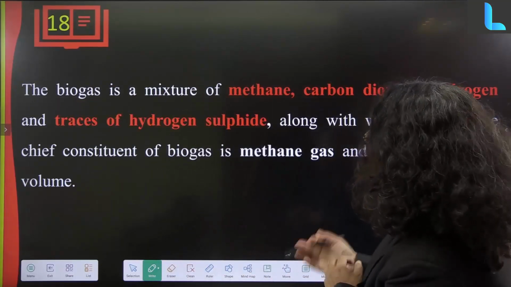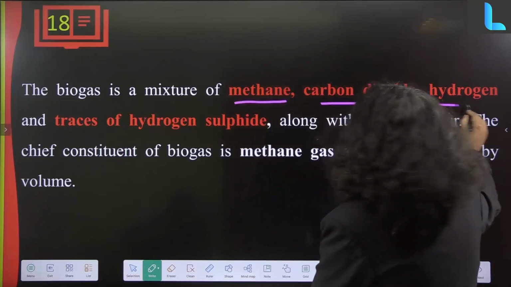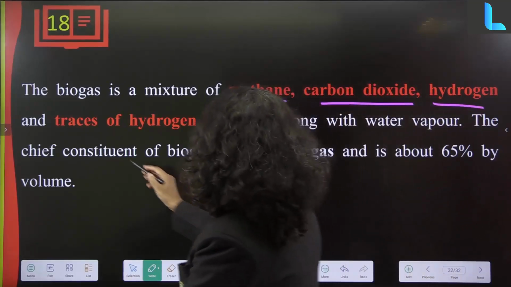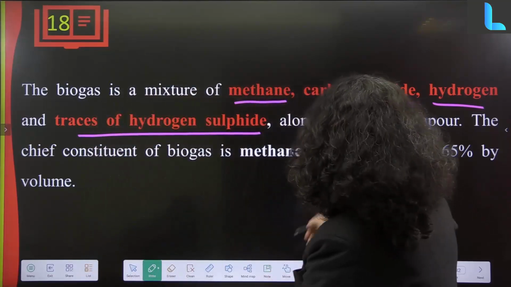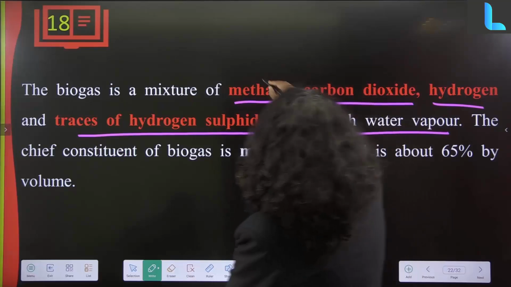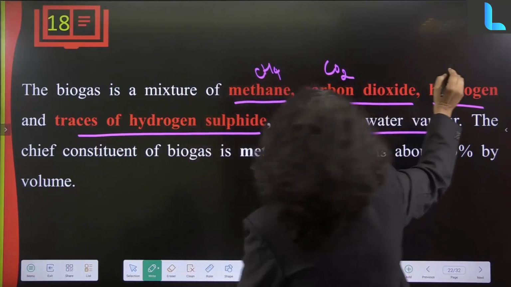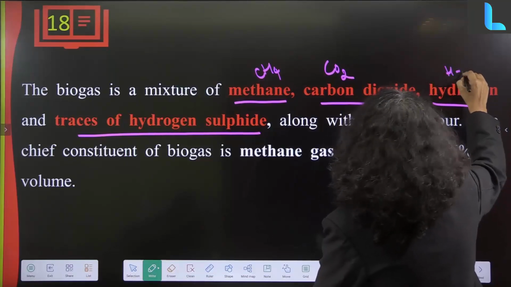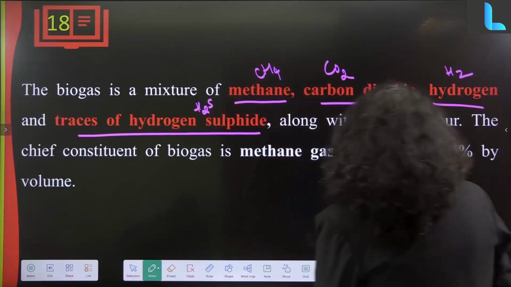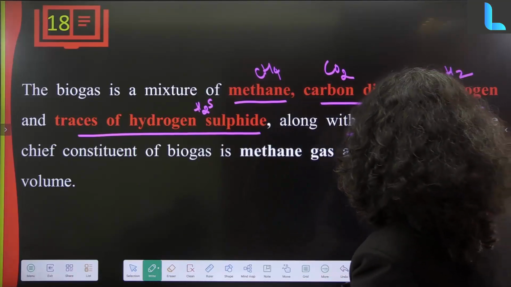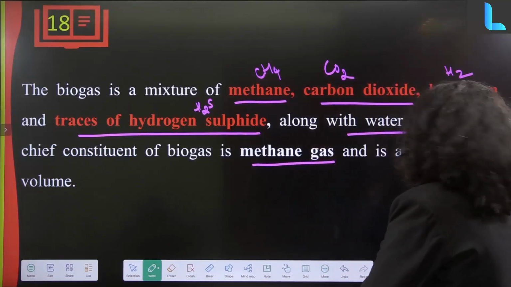Biogas is a mixture of methane, carbon dioxide and hydrogen, and traces of hydrogen sulfide, along with water vapor. The chief constituent of biogas is methane gas, which is 65% by volume.